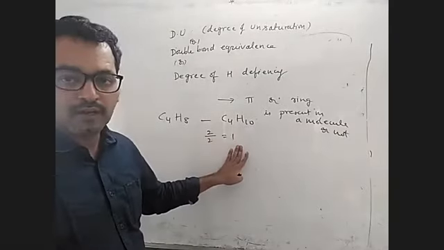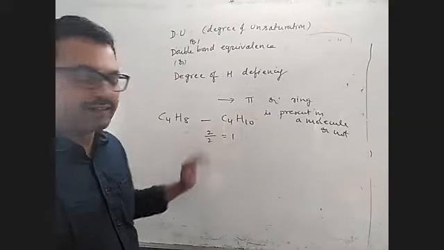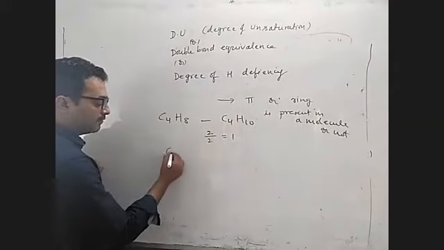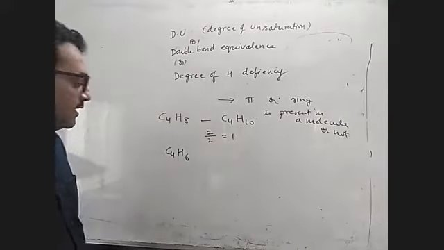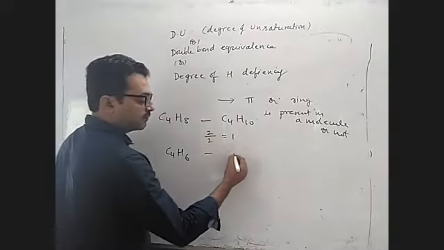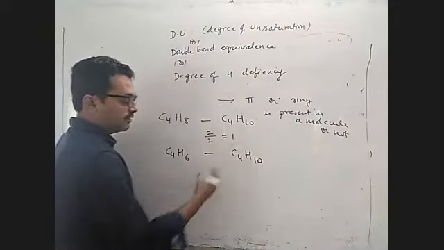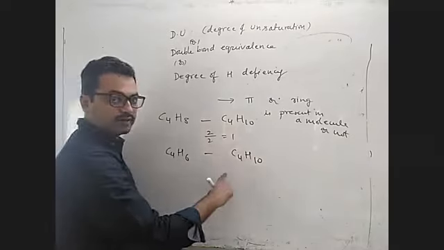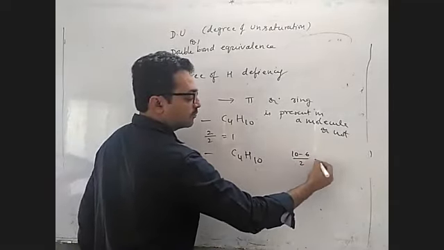It means there is one pi bond in the system or there is one ring in the system. Suppose the same thing, C4H6. How do we calculate the double bond equivalence? You compare with C4H10. How many hydrogens are different? 10 minus 6 is 4, 4 divided by 2 is 2.